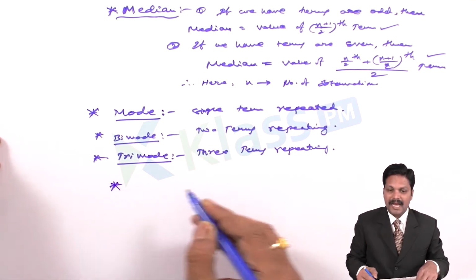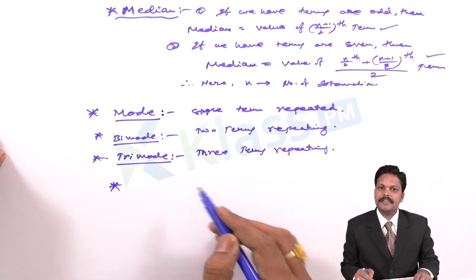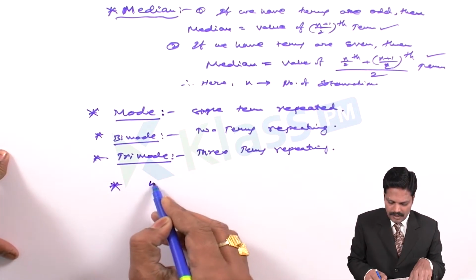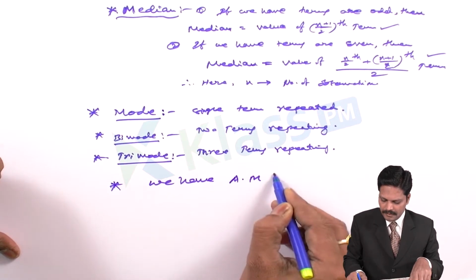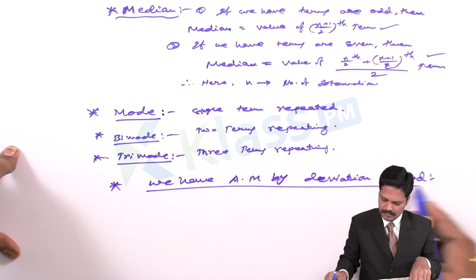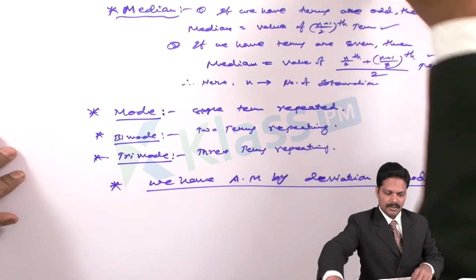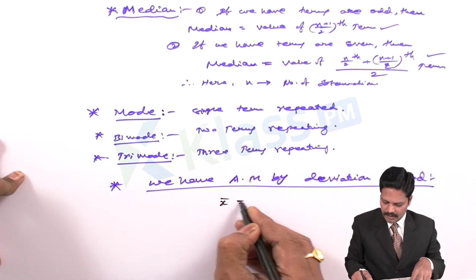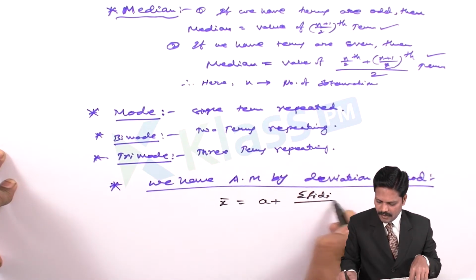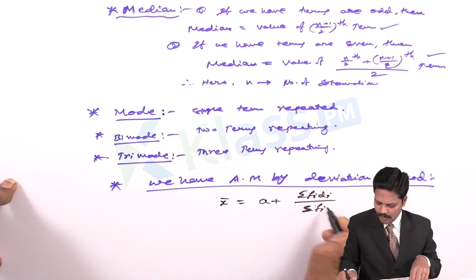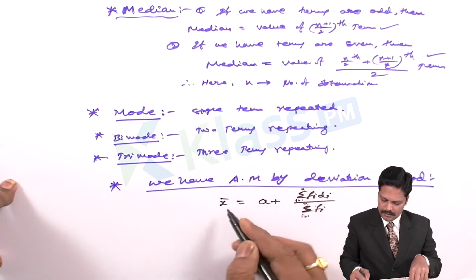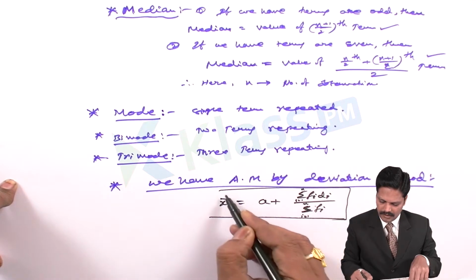In this chapter, we have the arithmetic mean in different situations. I am going to discuss how we can use it. So we have the arithmetic mean by the deviation method. We take the arithmetic mean x bar is equal to a plus summation fi di divided by summation fi, where i is equal to 1 to n in both. This is the formula we use in the deviation method.